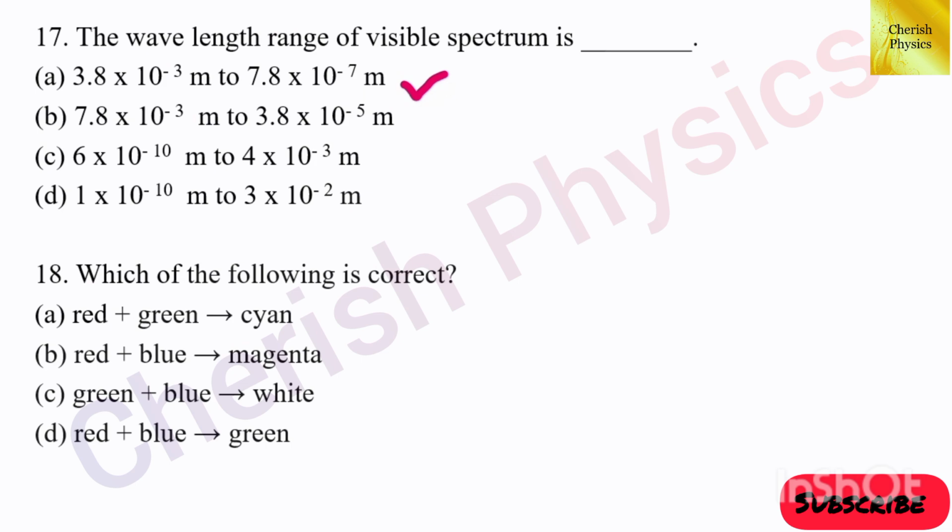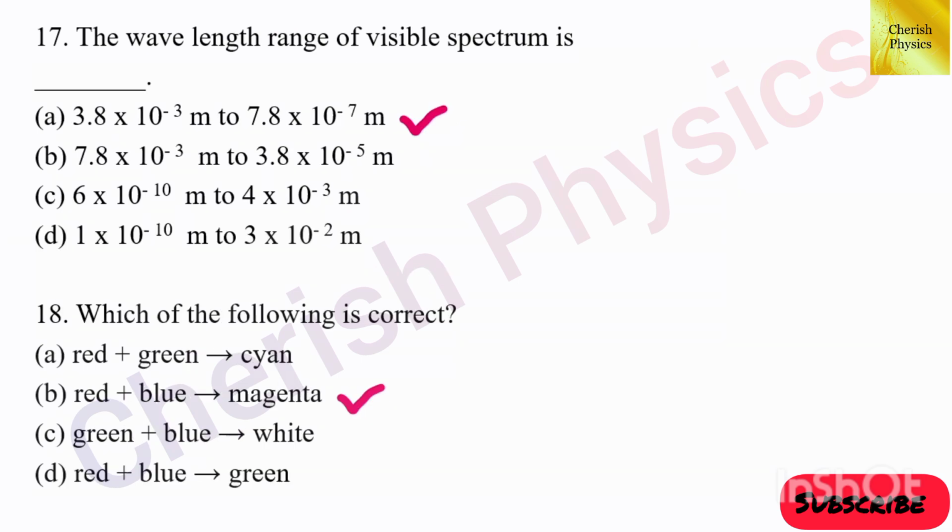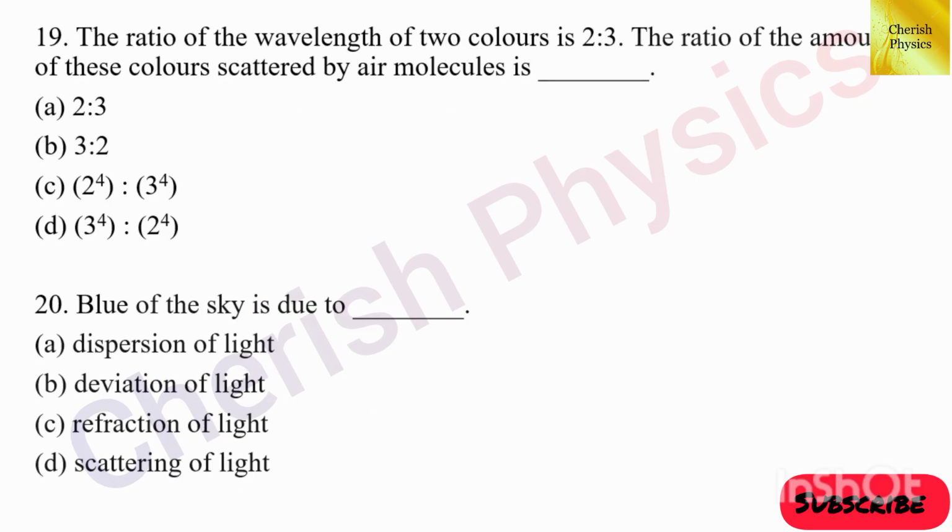18th question. Which of the following is correct? Option B, red plus blue gives magenta. 19th question. The ratio of the wavelength of two colors is 2:3. The ratio of the amount of these colors scattered by air molecule is dash. The answer is 3 to the power 4 is to 2 to the power 4.